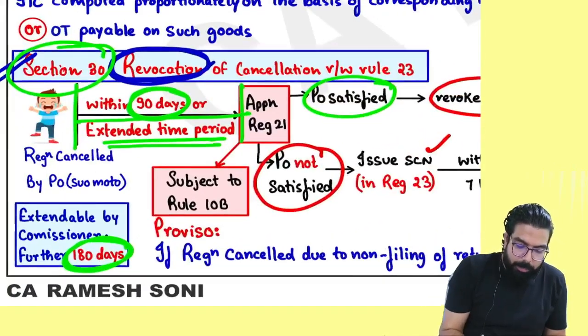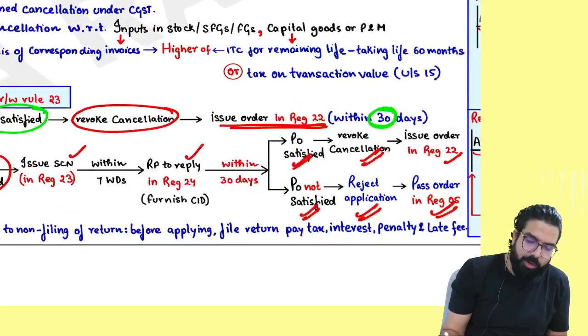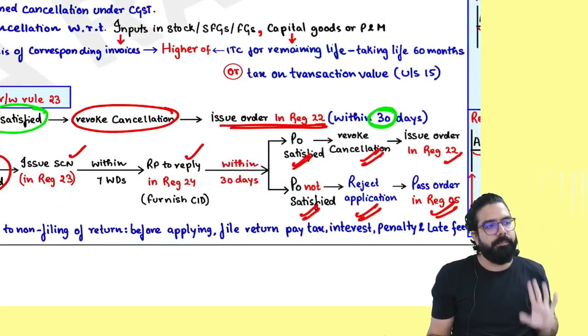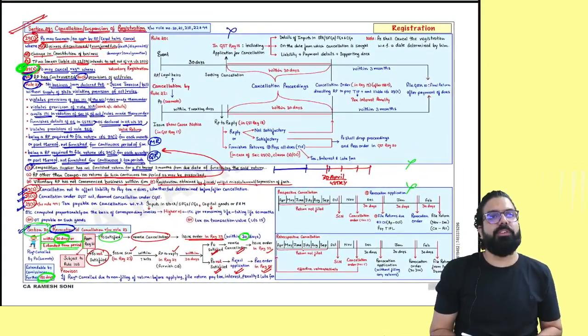Now, revocation: you can remember, apply within how many days? 90. If you did not apply, then you want extension, how many days? 180 days. An officer will always give within how many days? That's all. This is it from the chapter of registration.